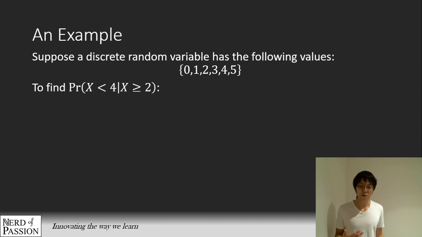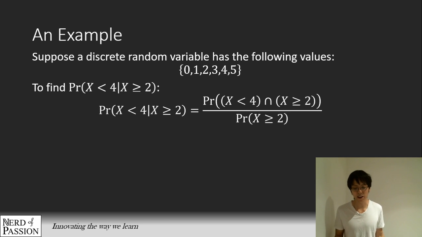Okay, so say we want to find out this probability: the probability that X is less than 4, given that X is more than or equal to 2. To find it out, we can plug into the original formula, which is the probability of X less than 4 intersect with X more than or equal to 2, and of course, at the bottom is just the probability of X more than or equal to 2. Finding the probability at the bottom is pretty easy.